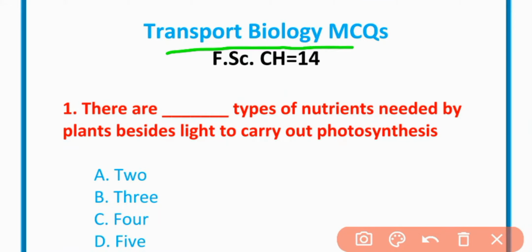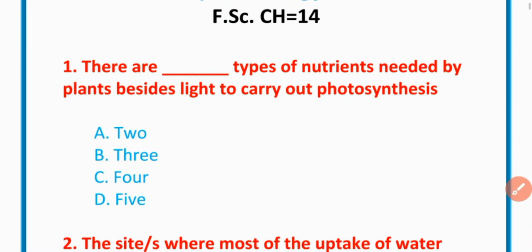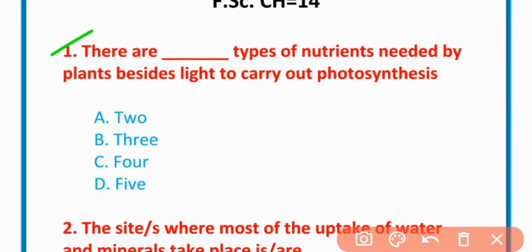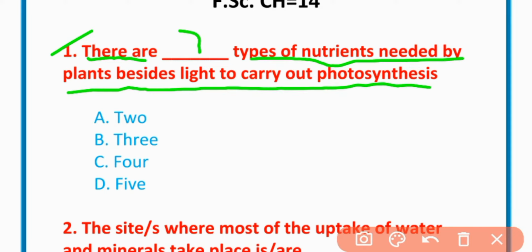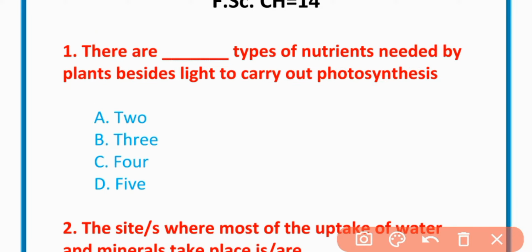Transport in Beings MCQs, chapter number 14. MCQ number 1. There are types of nutrition needed by plants besides light to carry out photosynthesis. The correct option is option B. There are 3 types of nutrition.